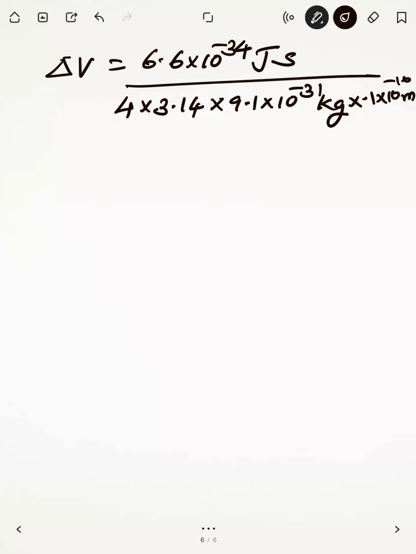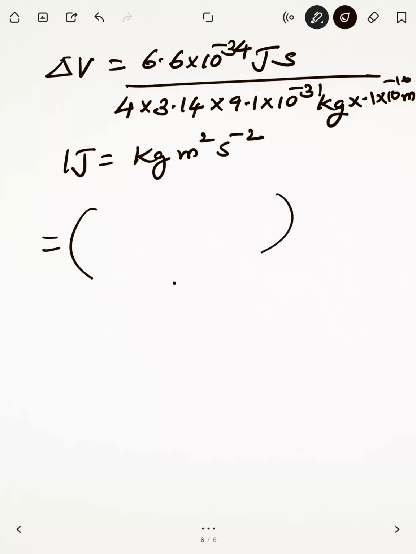Now you see, what is 1 joule? 1 joule is equal to kilogram meter square second raised to minus 2. So you can do this calculation using all these numbers. After doing the calculation, suppose you got a value here.